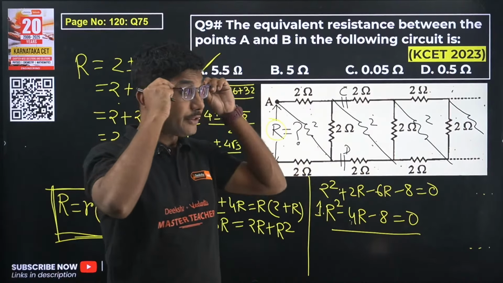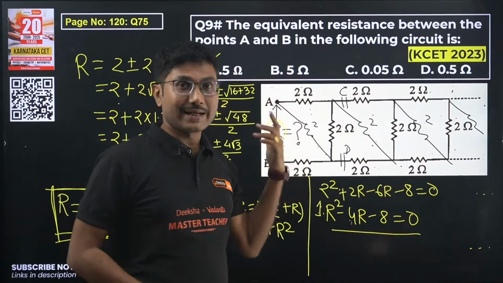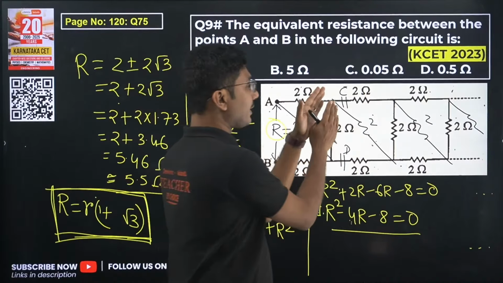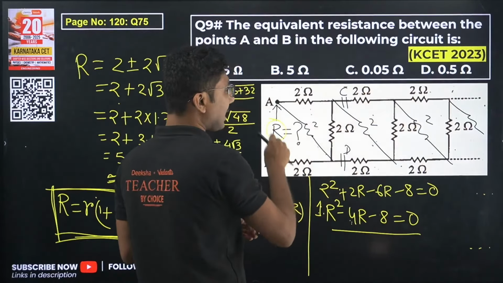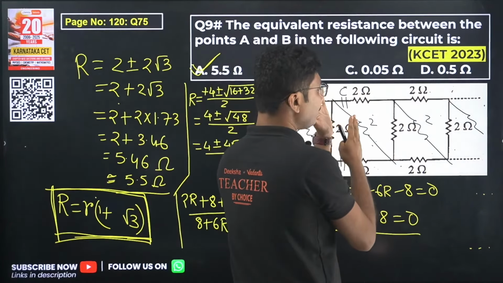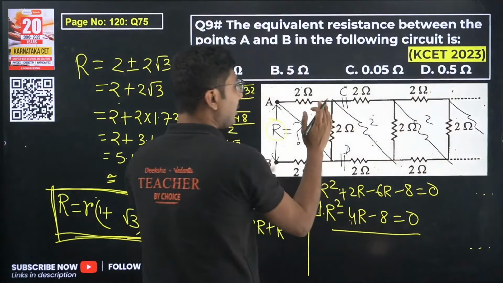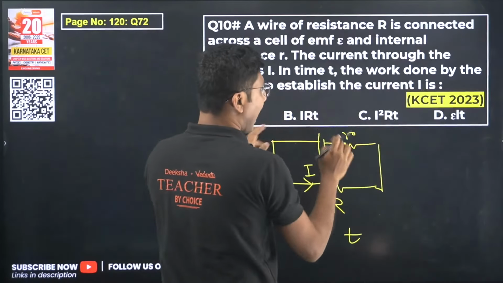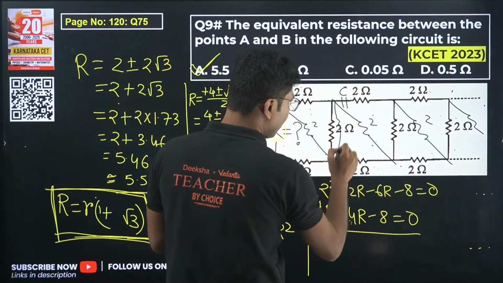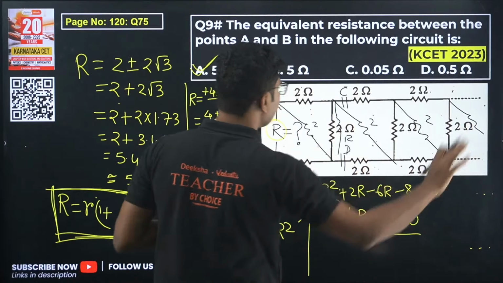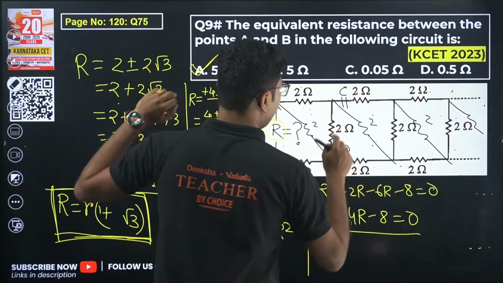If you try to solve it yourself, you will understand what I am trying to say. So take this portion, the total resistance of the entire infinite circuit is R. If you remove this portion, again the entire circuit still will be R. Now what we will do, we will take this portion and the removed portion, and we will add this as R in parallel, and then we will solve it. So this is the trick to solve, right? I hope this is clear.